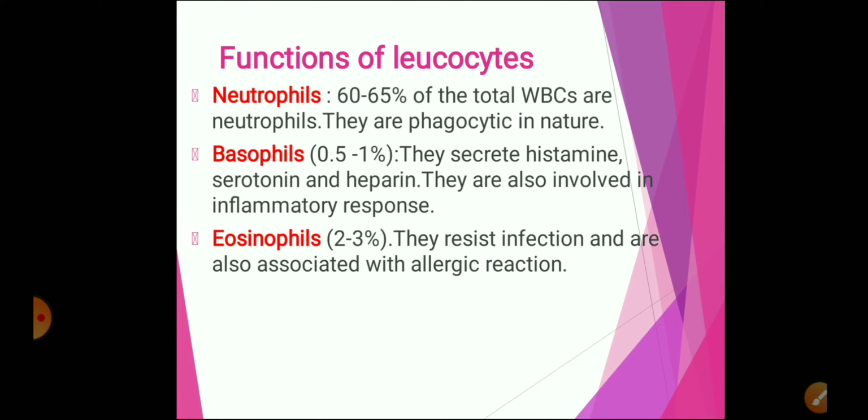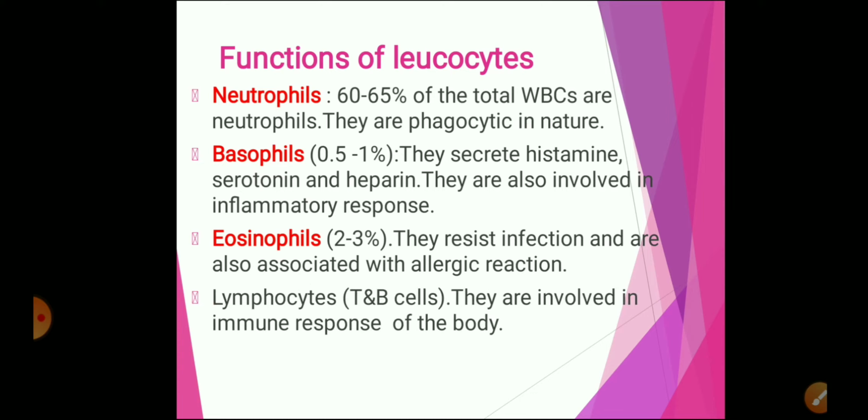The third type of granulocytes is the eosinophils. About 2 to 3% of WBCs are eosinophils. These eosinophils fight against infections and are also linked to allergic reactions.